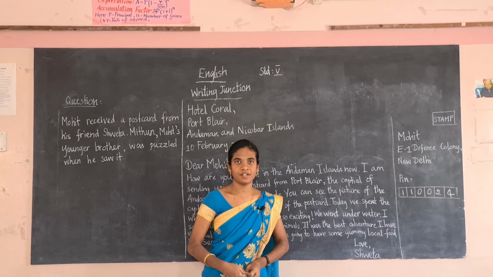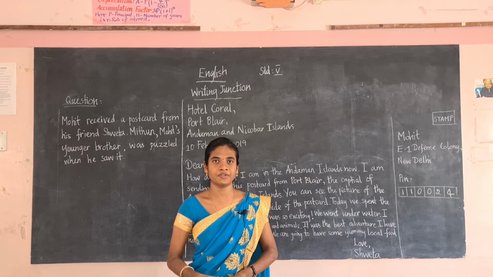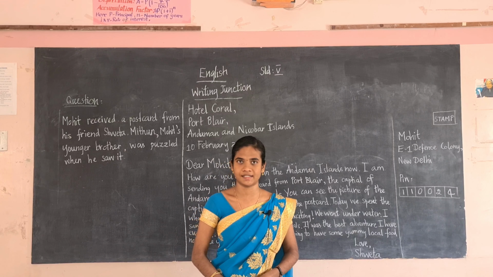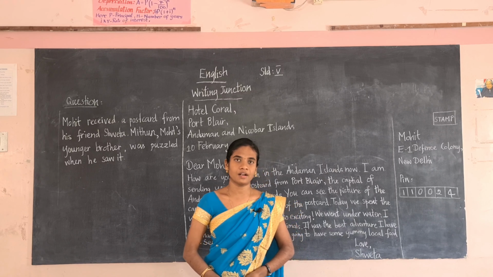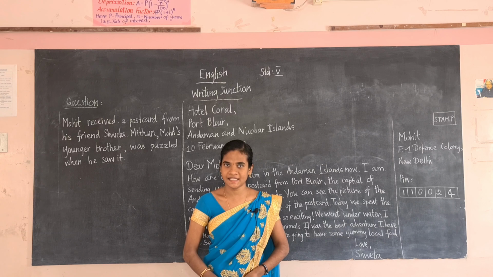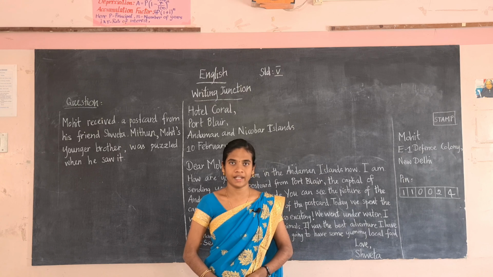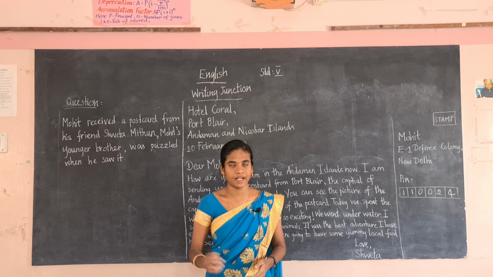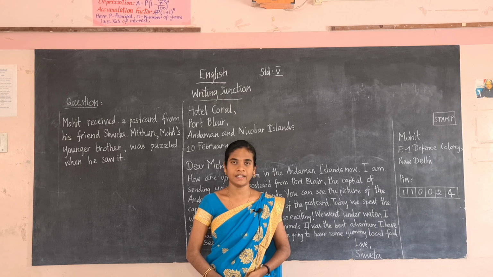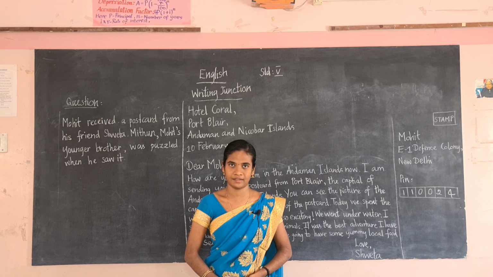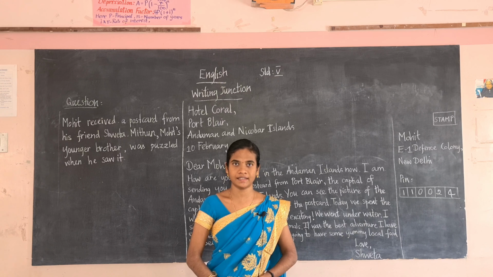First of all, I will give you some clues. You have to find out what the object is. First one, a card used for sending a message by post. Second one, it can be sent without an envelope. Third one, it has a picture on one side. Can you guess what the thing is?